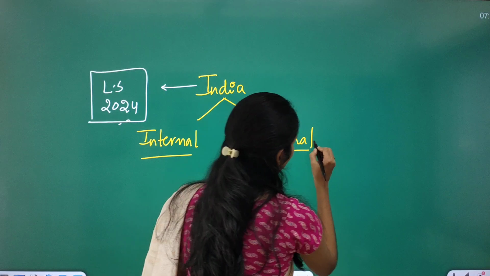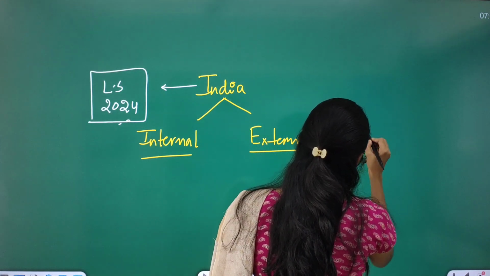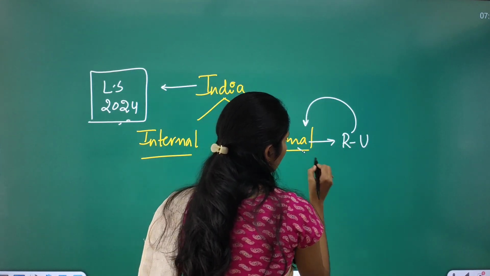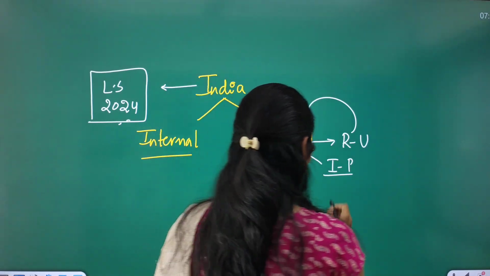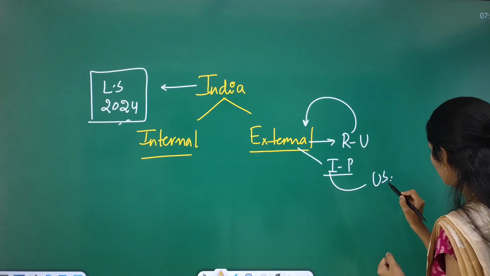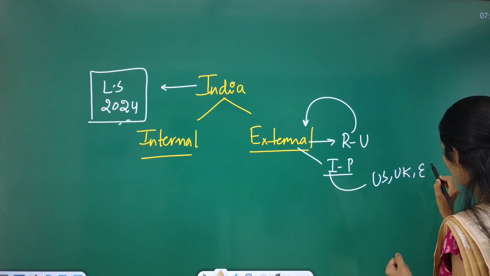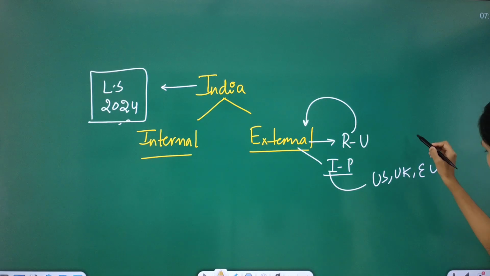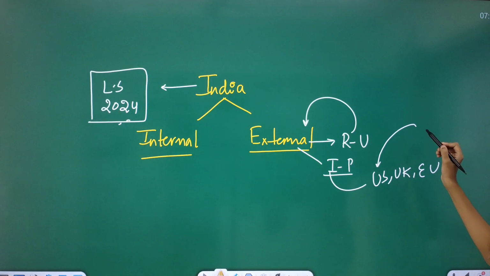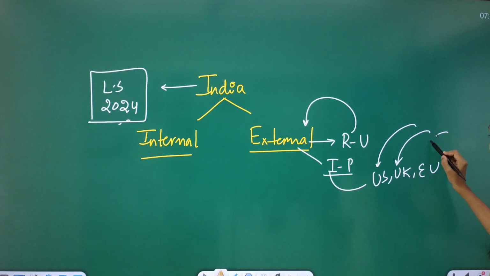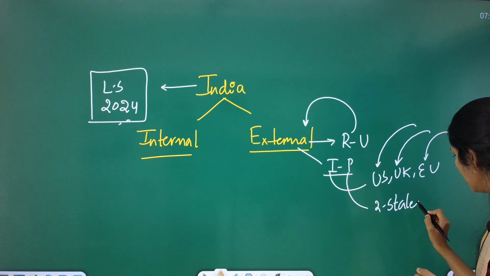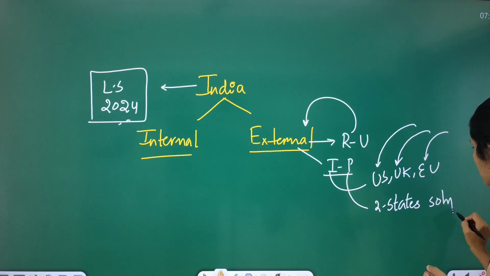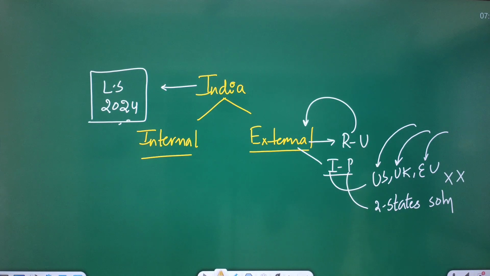Now, external challenges: we have the Russia-Ukraine conflict, and it is having an impact on India. And now the Israel-Palestine issue is going on. Israel is supported by the US, UK, and European Union. On the other side, India and the US are friends, India and the UK are coming together, and India and Europe are also coming together. But now India is talking about a 2-state solution, so that we can bring peace, so we have a contradiction here.